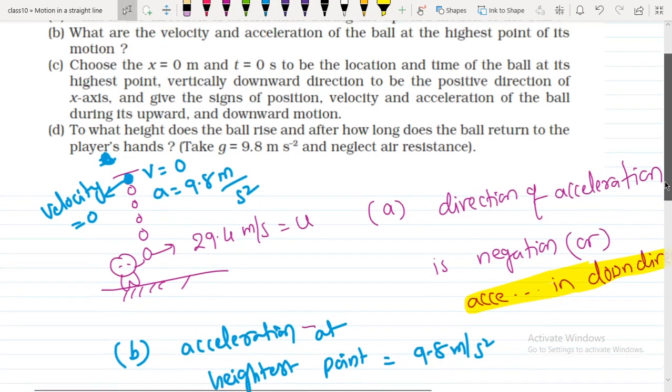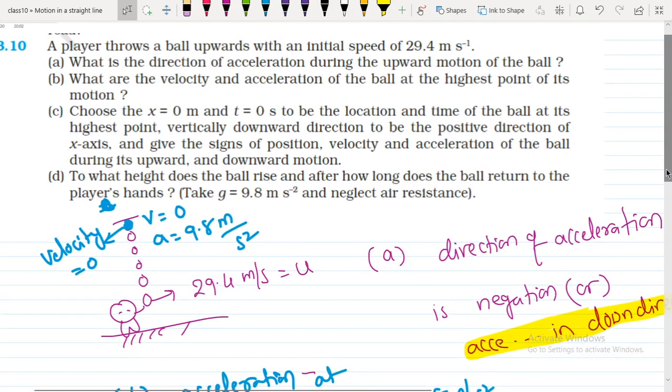Let's see the C part. Choose x equal to 0 and t equal to 0 seconds to be the location and time of the ball at its highest point, the vertically downward direction to be the positive direction of the x-axis, and give the signs of position, velocity and acceleration of the ball during the upward and downward motion.